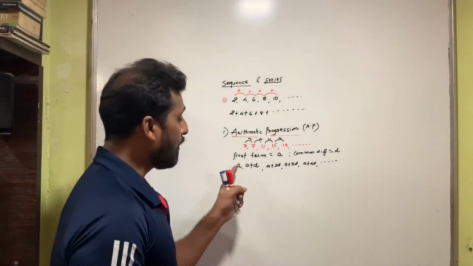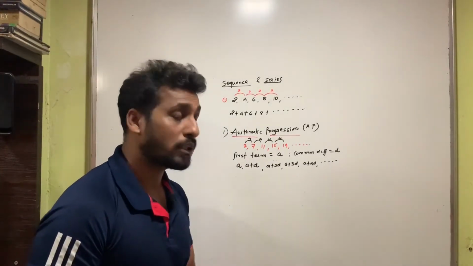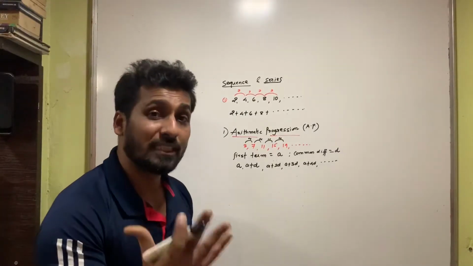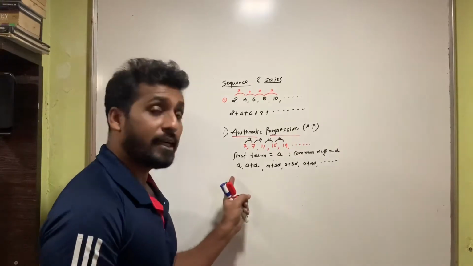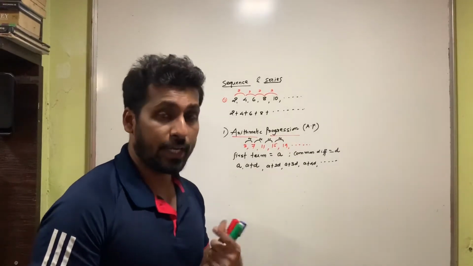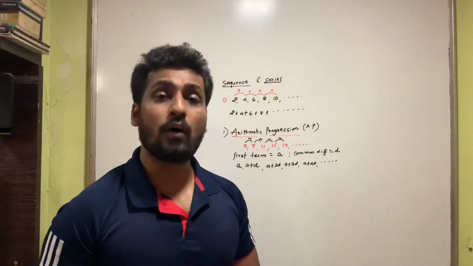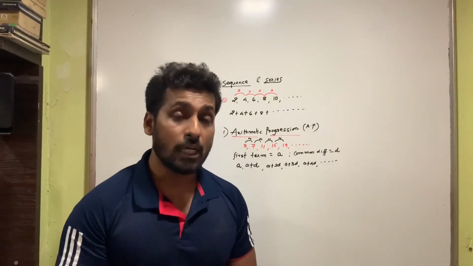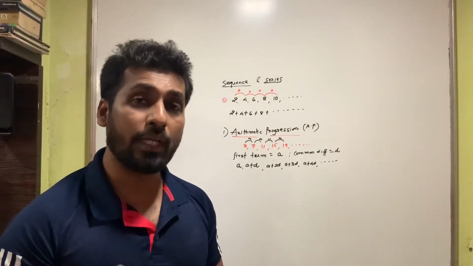So if you observe every single time, the difference is going to be kept constant. And what's the difference? The difference is D. Can you observe? A plus D minus A, if you do, you get D. A plus 2D minus A plus D, again you get D, and so on. You take any consecutive numbers, you'll observe that the difference is always D. So the difference has to be kept constant when you're talking about an arithmetic progression.